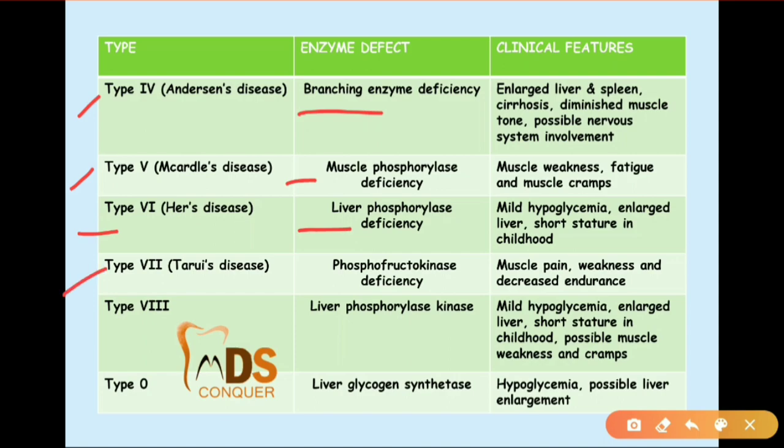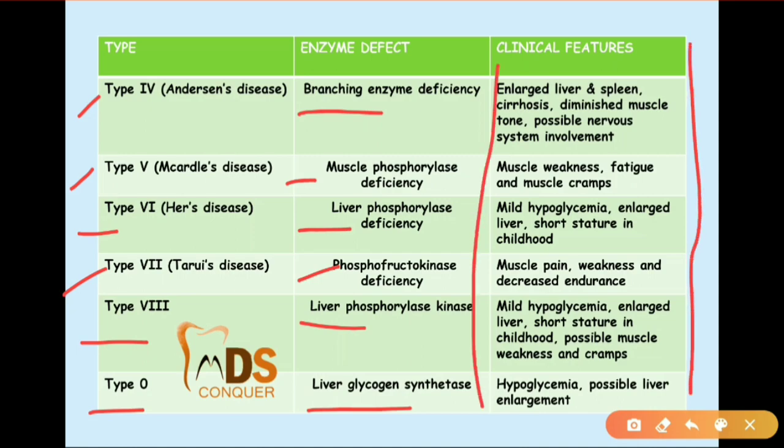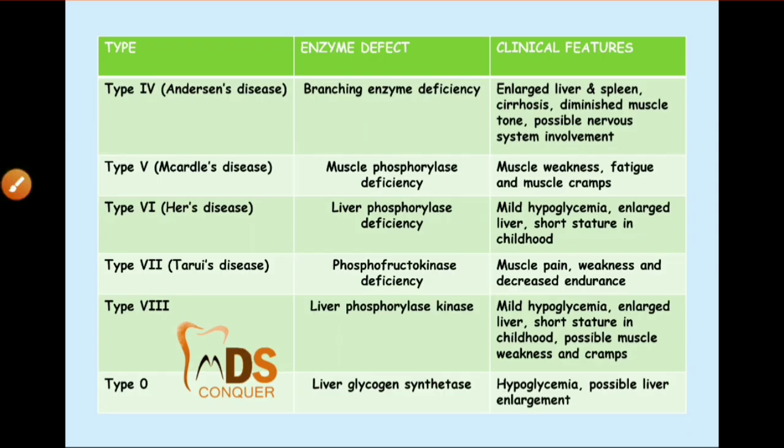Type 7 is phosphofructokinase deficiency. Type 8 is your liver phosphorylase kinase deficiency. Type 0 is your liver glycogen synthase. So these are the enzyme defects, and these are the clinical features respectively for your glycogen storage disorders.